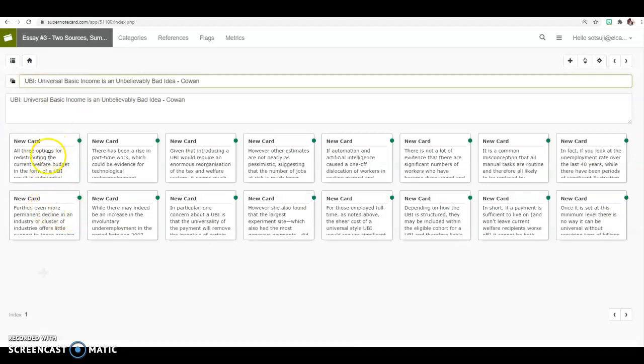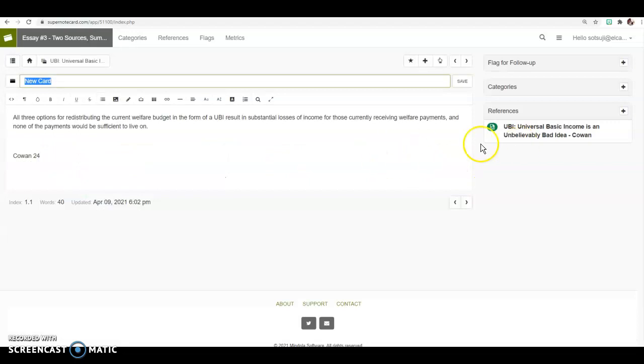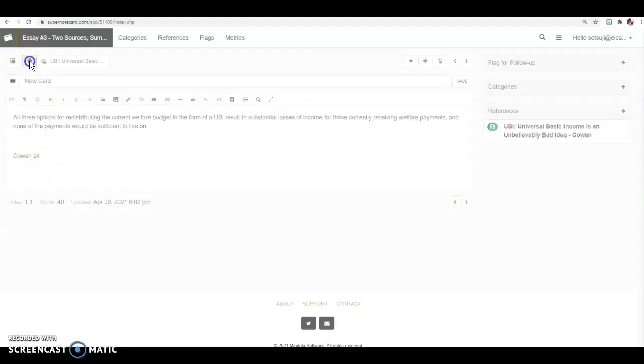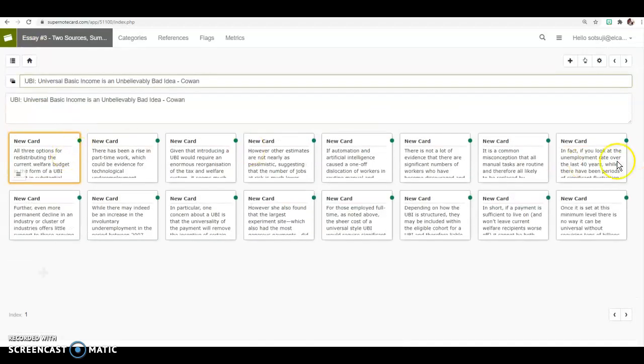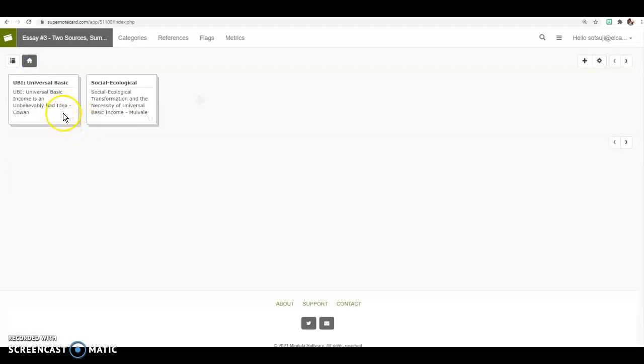You have to have followed all of the directions. All of the cards should be tagged, and all of the cards must have author's last name or page number. If you don't have it, then your group members are going to be in big trouble. So make sure that you have completed all of the steps, and your articles should have at least 10 if not more cards. The more cards you have, the better. So this one, there's 16 cards, so that's great. Okay, again, the more cards you have, the better.